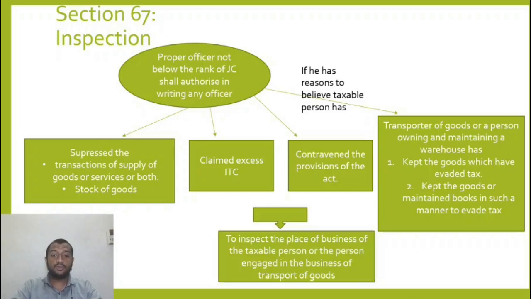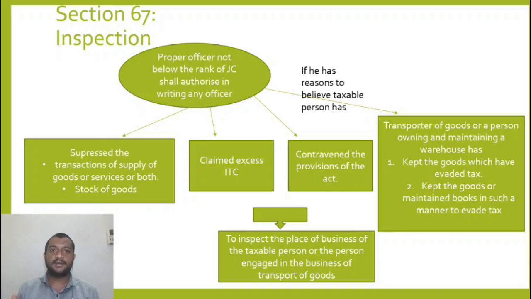So then what will he do? He will inspect the place of business of the taxable person or the person engaged in the business of transport of goods, where he has suppressed transactions of supply of goods, or he has not shown it, or he has suppressed the stock. He has stock in hand but he has not shown it. That is not accounted for in his books or GST returns. What matters to me most is the GST returns. It has not been accounted when it is not shown in the 3B. When a sale has not been shown in the 3B. That is what I am most concerned with.